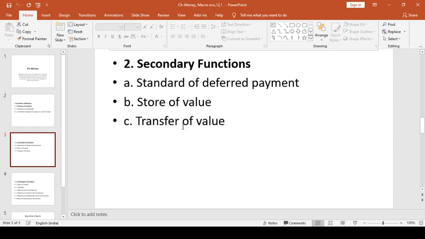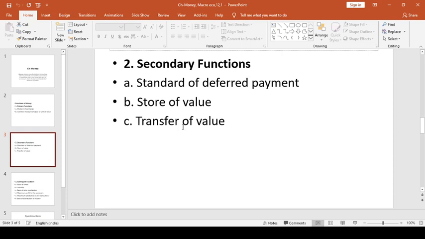Then when we talk about the standard of deferred payment, money as a standard of deferred payments means that money acts as a standard for payments which are to be made in future. Every day, millions of transactions take place in which payments are not made immediately. Money encourages such transactions and helps in capital formation and economic development of the economy. This function of money is very important because money as a standard of deferred payment has simplified borrowing and lending operations. It has led to the creation of financial institutions.